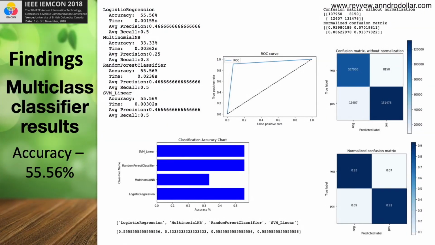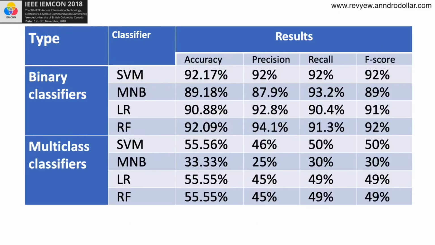This slide shows the findings for the multi-class classifier. In the multi-class classifier, the system gets an accuracy of 55.56%. The SVM classifier again performs best in this case along with the performance matrices. The reason why the accuracy is low here is because the data set is not that big. That is further elaborated in my research paper.